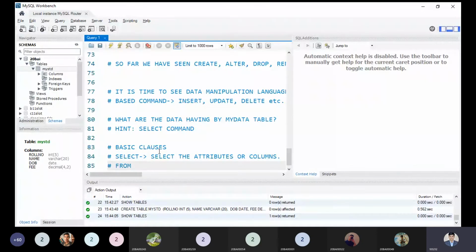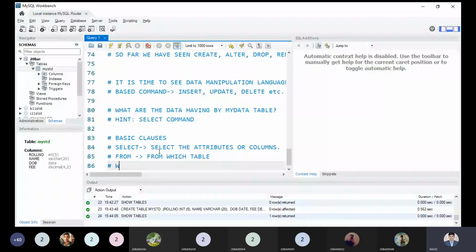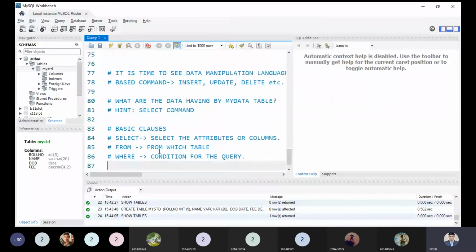The from clause is telling us that you have to choose the table. From which table do you want to select? Okay, this is the point. And the third one is where. You have to define the condition over here, the condition for the query. These are the three basic things you have to understand properly. These are the basic clauses.